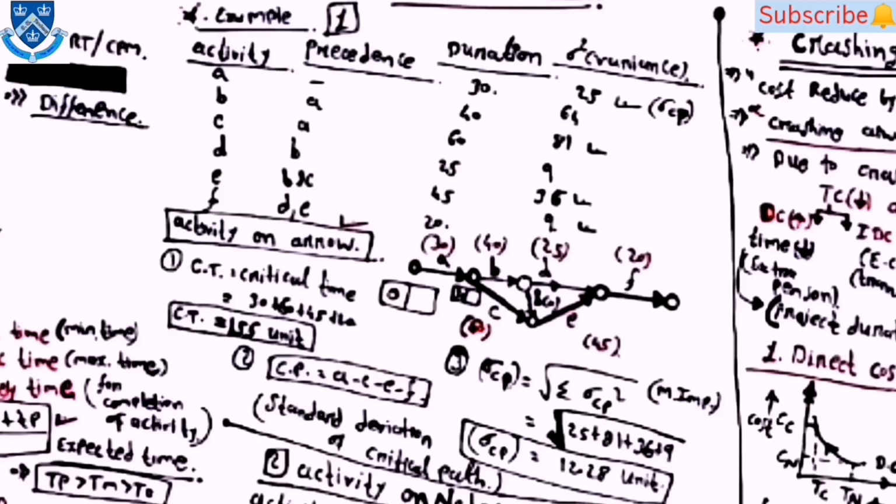Now here is the first example for finding the value of critical time and the critical path as well as the standard deviation of critical path. Then the third example is: find the value of free float for activity 4 to 6 and the project duration. Then the network diagram is given in this example.